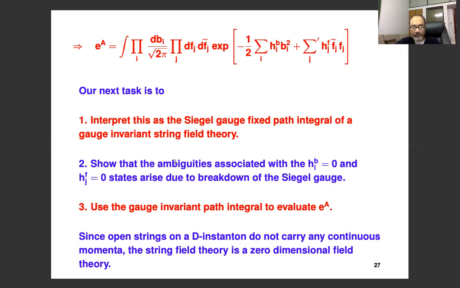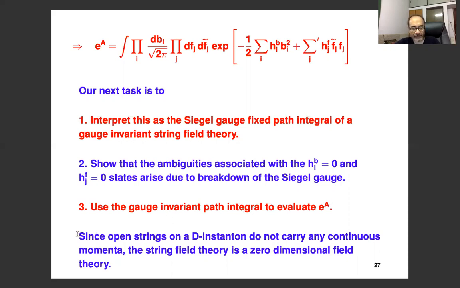Then you want to show that the ambiguities that we encounter associated with the zero modes essentially arise due to breakdown of the single gauge choice. The problem is with the gauge fixing. Then we are going to use a gauge invariant path integral to evaluate the C to the A, and that will give a finite result. That's the idea, and we'll see how it goes.